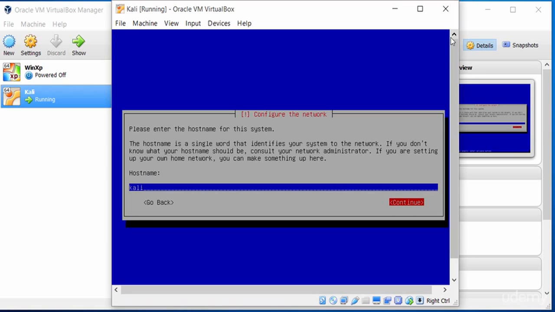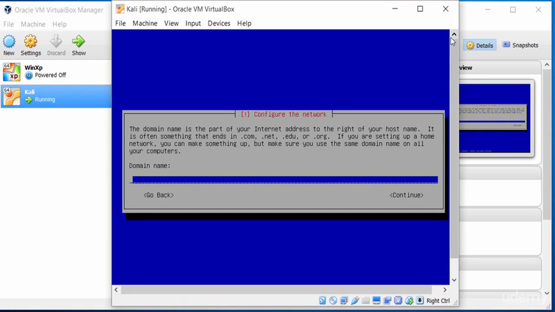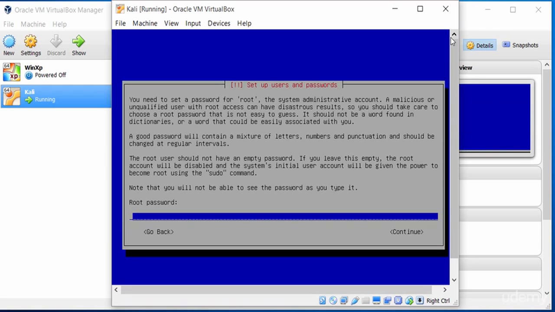Now, as we go through, we need to select a domain name. We obviously don't have a domain name at this point, so we need to create a domain name. It doesn't have to be anything specific. It can be very generic. So you think of what's useful for you. I'm just going to type in test.local, and that will be what I use for configuring this particular network. I hit continue, and now we get to a password, the root password. You will pick a password that you're going to remember easily, and make sure you write it down somewhere safe so you can come back to it.